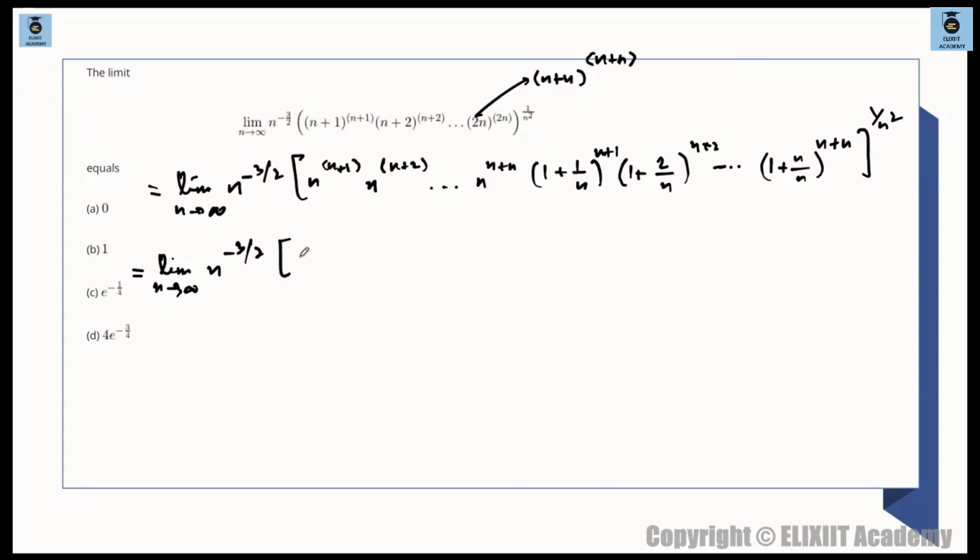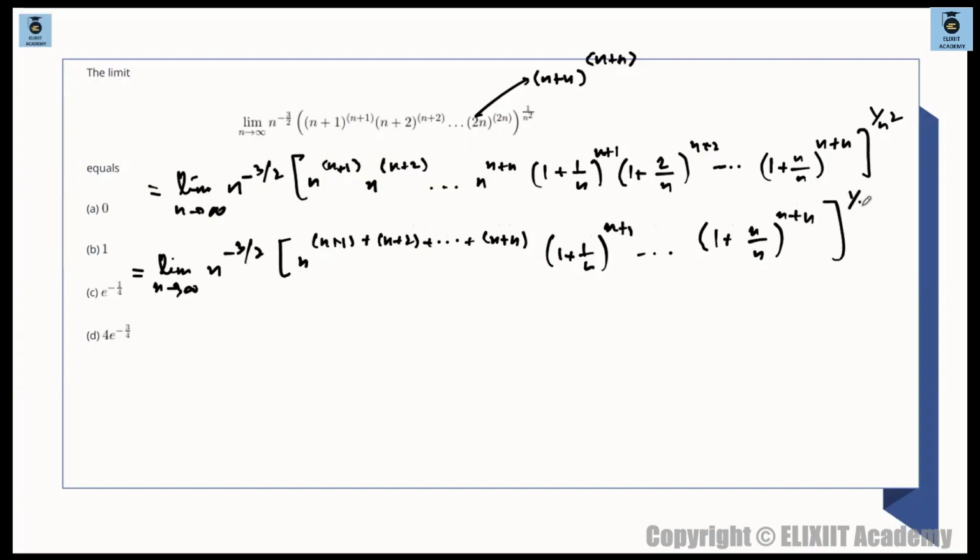We can simplify this and write this as n to the power of n plus 1 plus n plus 2, and so on till n plus n. ठीक है? n plus 1 plus n plus 2, and so on, which is n plus n. ठीक है? And this is 1 plus 1 by n, whatever we are having, up till 1 plus n by n, to the power of 1 by n square. That's what we are having. तो ये जो पार्ट है, ये डायरेक्टली यहीं पे लिख देते हैं basically. Let's not waste 2-3 more lines over here.